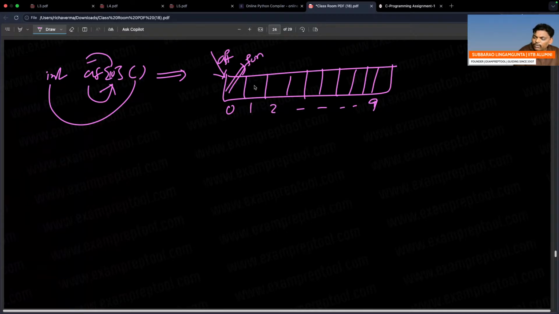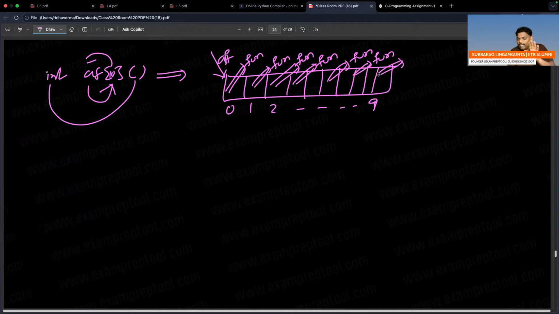Remember, no array contains functions. No array contains a function inside. It is impossible. These all are functions. Array contains data, or array contains addresses, but an array cannot contain functions. It is an invalid story.